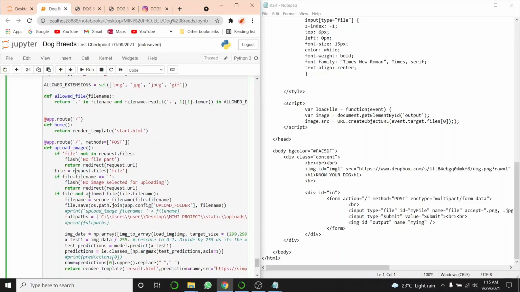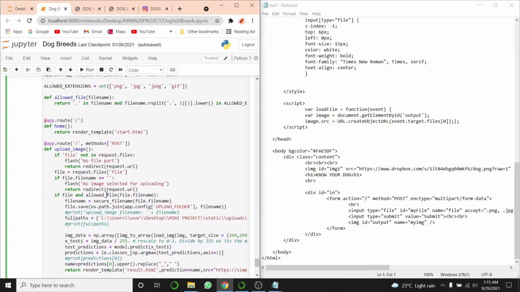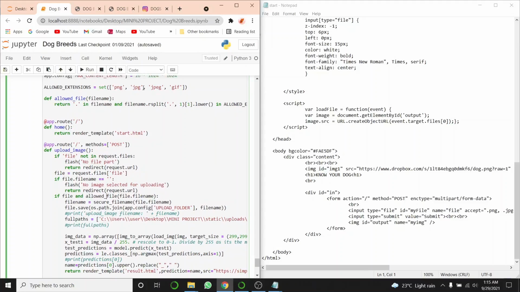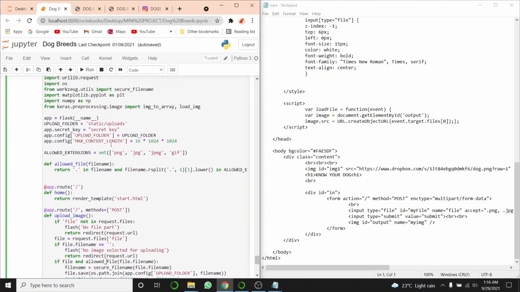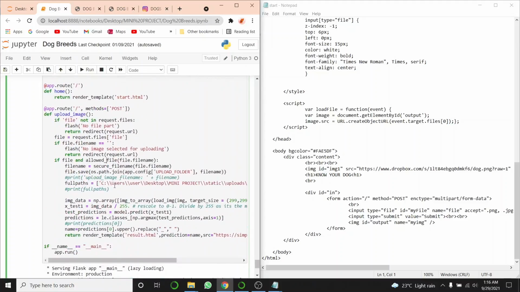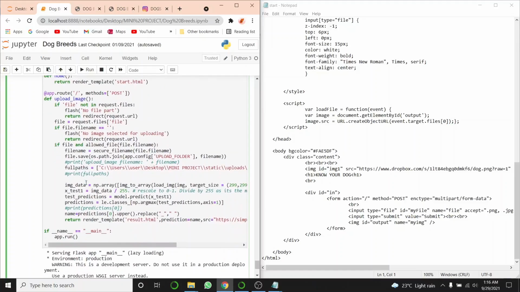Or else we will check if the file name has an allowed file extension, that is out of these. We have defined this function to check that. Then if it is true, first we will secure the file name, and then we will save this file in the upload folder, that is static/upload. Then we will get the full path.